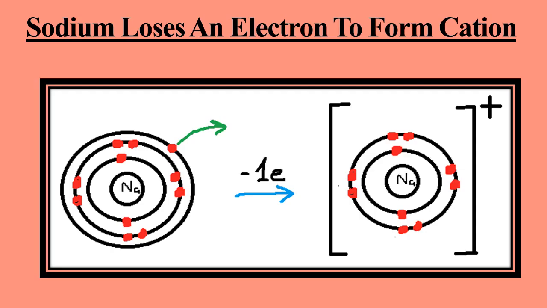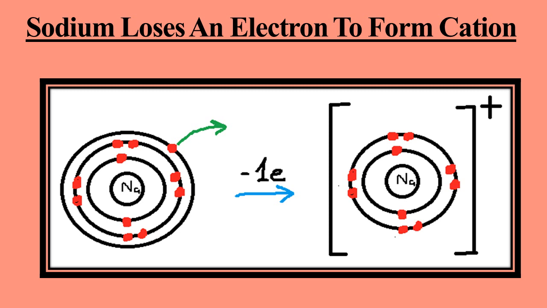For example, sodium. Sodium belongs to group 1A. It has one electron in the valence shell. It needs to complete its octet, so it loses one electron from the valence shell and gains the electronic configuration of the nearest noble gas, neon. After losing the one electron, it gains a positive charge and forms a cation. So sodium is a metal and it is electropositive because it is losing an electron and forming a cation with a positive charge.